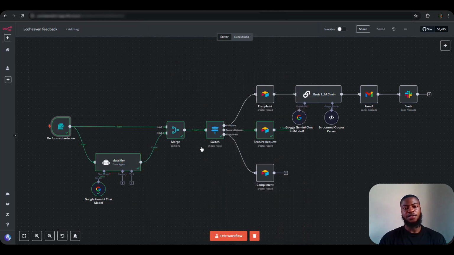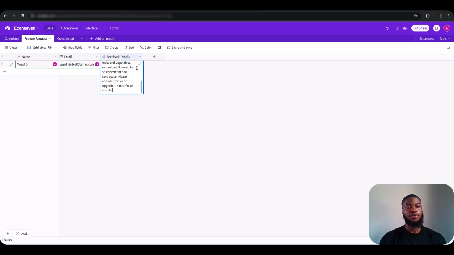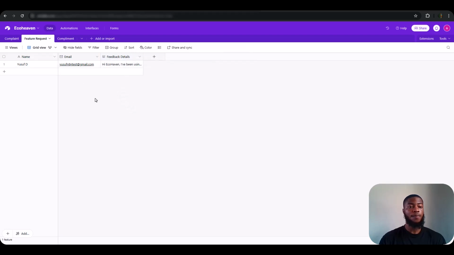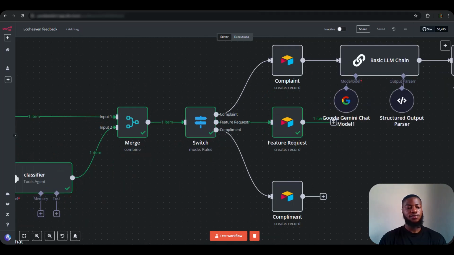So there, it categorizes it as a feature request message. So let's check our Airtable node if it's there already. Feature request. Yeah, good. We have it in our Airtable node already. So you should see it works very fine. So let's continue and add another part of the workflow, so you'll be able to see this very well.